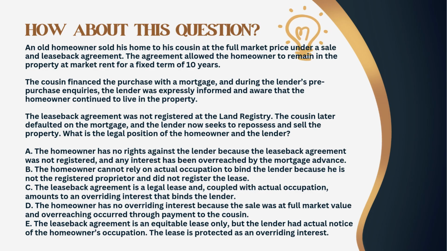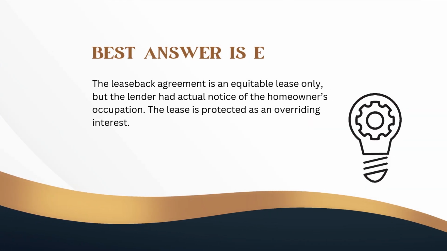E. The leaseback agreement is an equitable lease only, but the lender had actual notice of the homeowner's occupation. The lease is protected as an overriding interest. The best answer is E. The leaseback agreement is an equitable lease only, but the lender had actual notice of the homeowner's occupation. The lease is protected as an overriding interest.